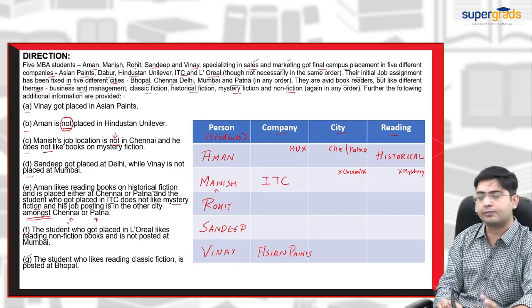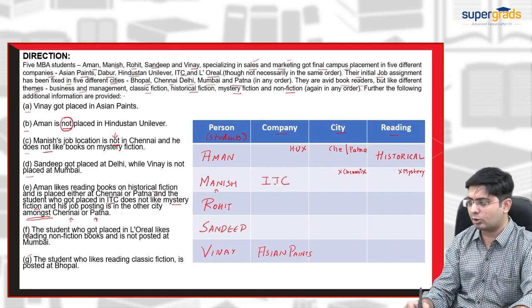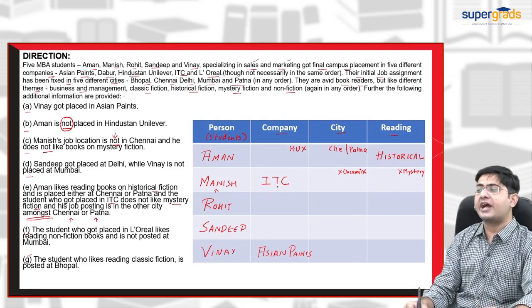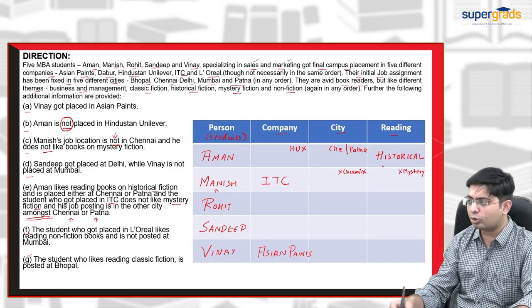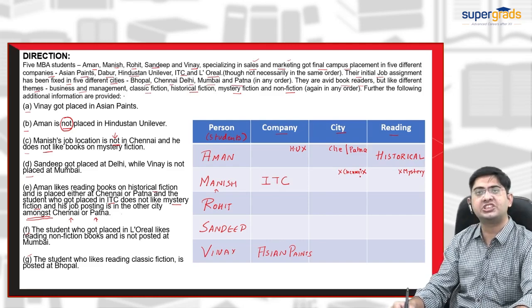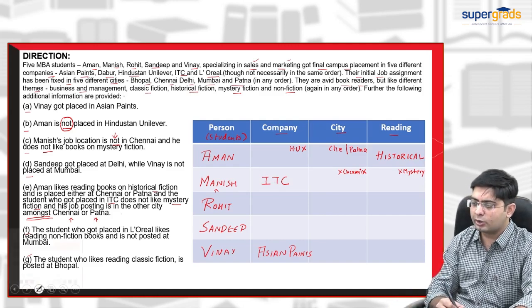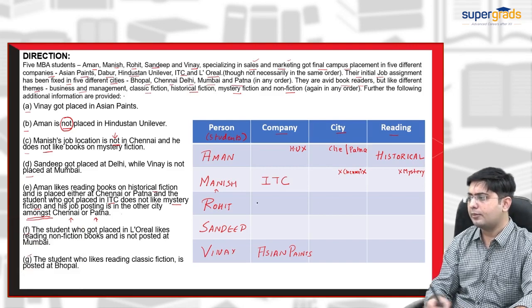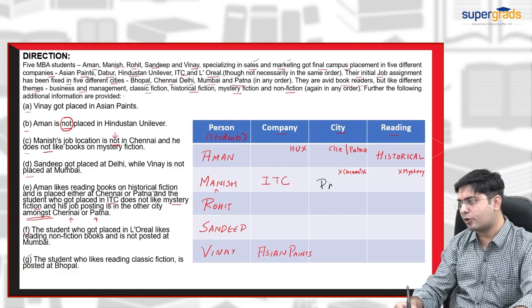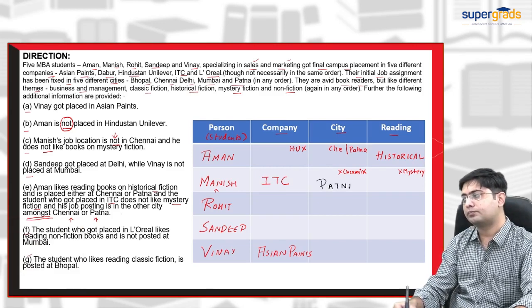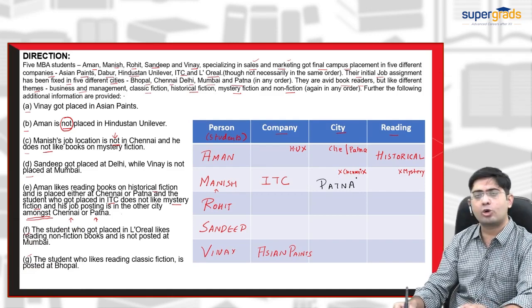But we have kept ITC in front of Manish, and we know that Manish does not belong to Chennai. So we can conclude that Manish will definitely be from Patna, because he does not belong to Chennai.